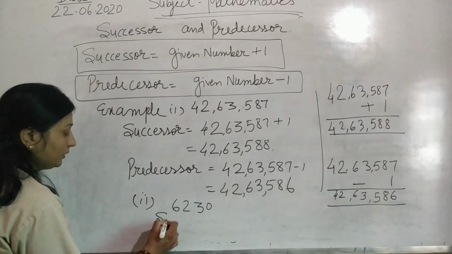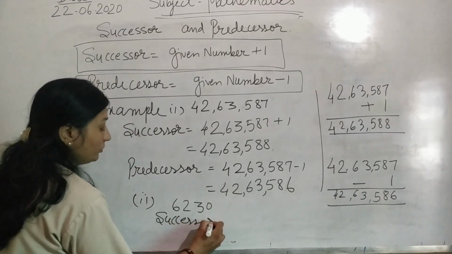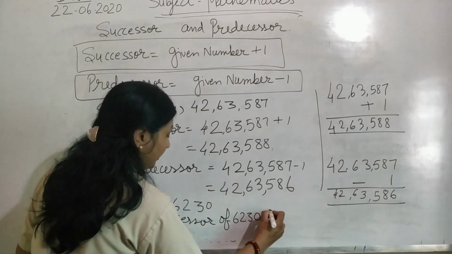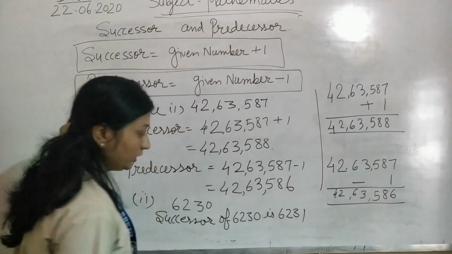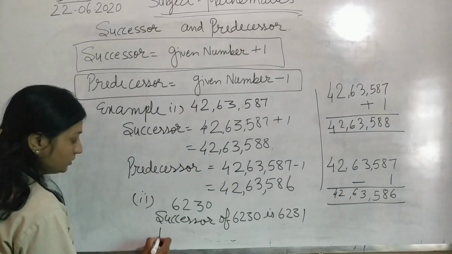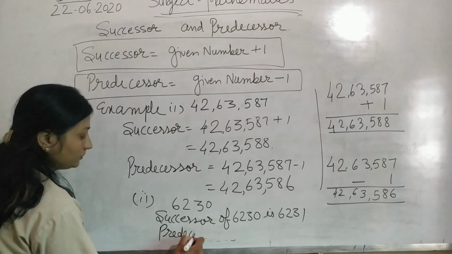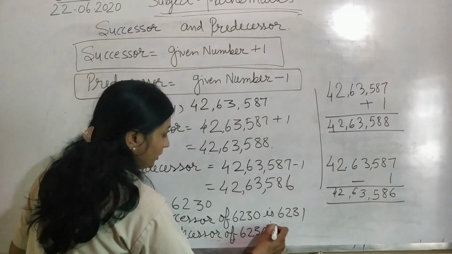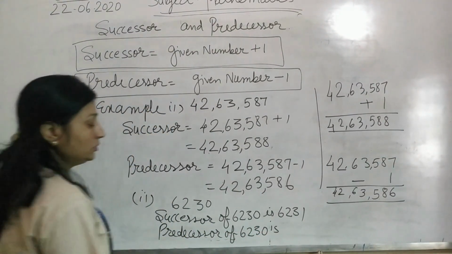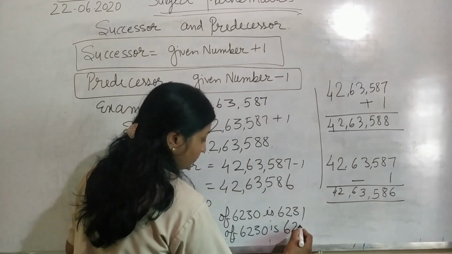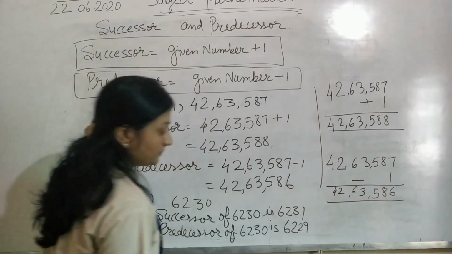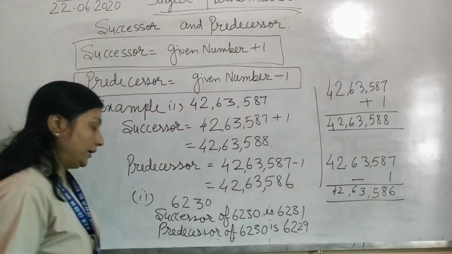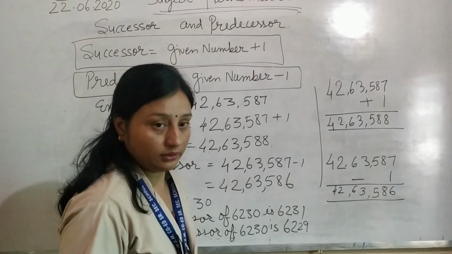So directly write: the successor of 6,230 is 6,231, just the after number, and the predecessor of 6,230, the before number, is 6,229.